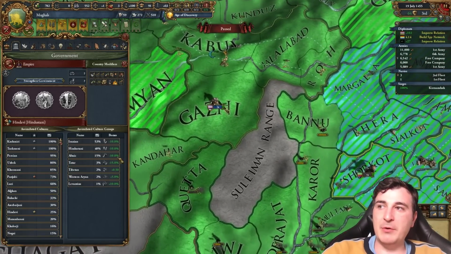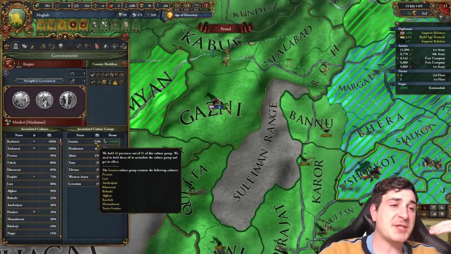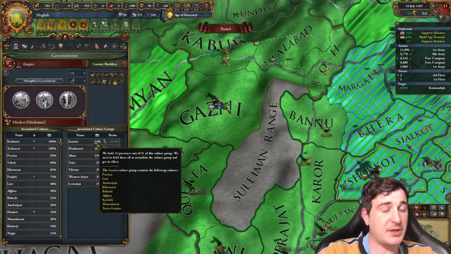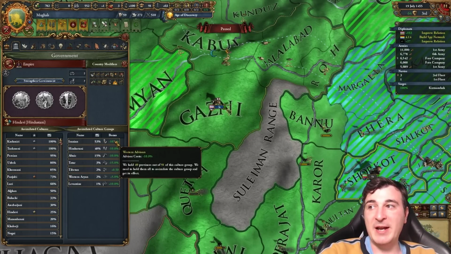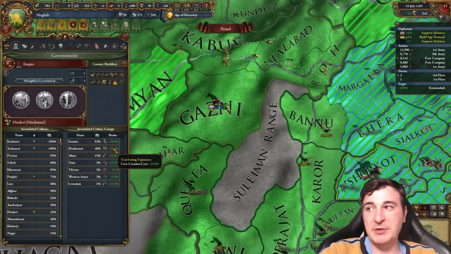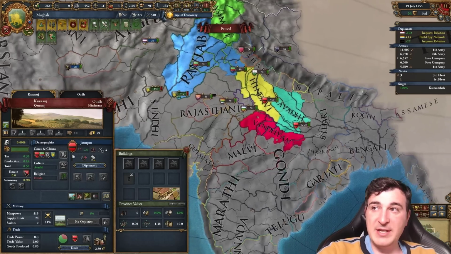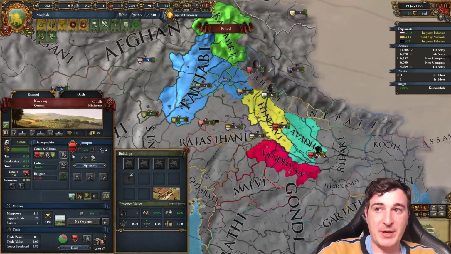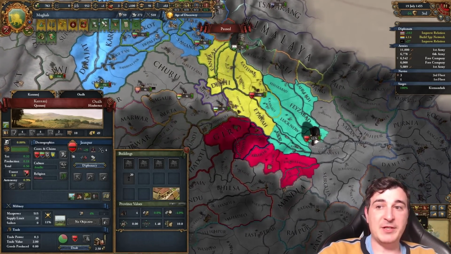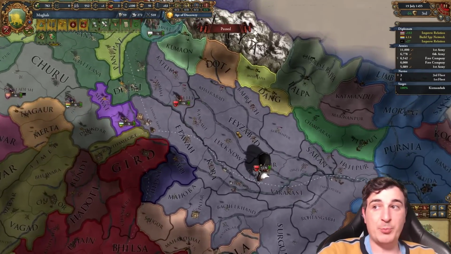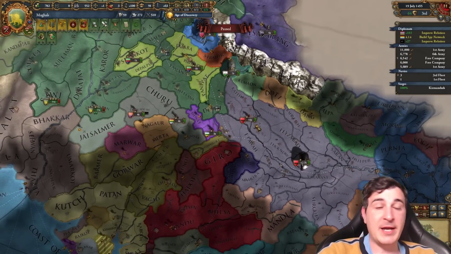And for those of you that don't know, the way the assimilation mechanic works, once you have 100% of all provinces of a particular culture group, you will get specific bonuses. Like once we have all the Iranians, we get advisor cost -10%. Once we have all the Hindustani, we get 10% core creation cost reduction. So the Hindustani means these bad boys over here, Punjabis, Kashmiris, Hindavi, Awadhis, and all these bad boys, which means we're going to have to attack and fully annex Jaunpur, since they are, of course, an Awadhi and Hindu nation in the north of India.